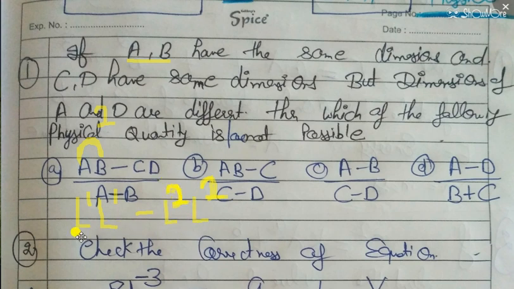So that means it will become L2 minus L4, or you can take any other example. Let's suppose we take the example M1.